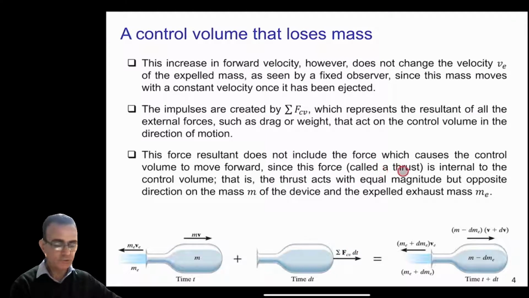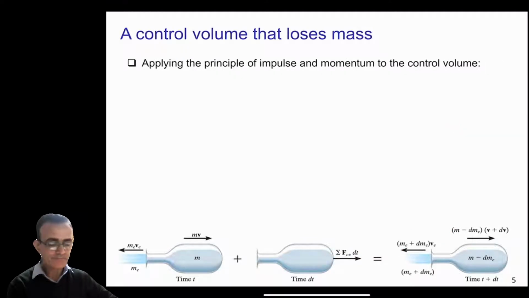Since this force, called the thrust, is internal to the control volume, the thrust acts with equal magnitude but opposite in direction on the mass m of the device and the expelled exhaust gas m_e. So you will see in a minute how we will include thrust in this whole diagram here. So now if you apply the principle of impulse and momentum to the control volume, in this case, we are now trying to derive the equation for this specific case.